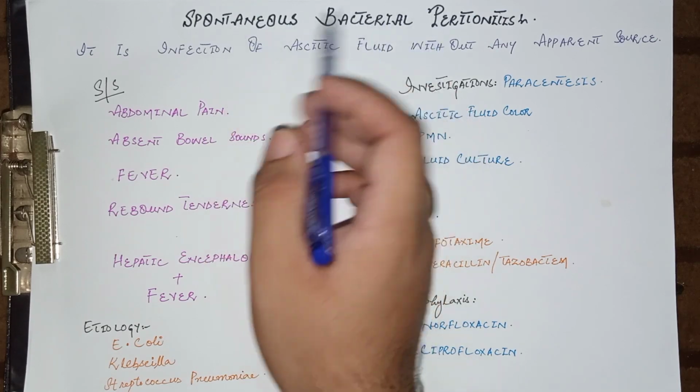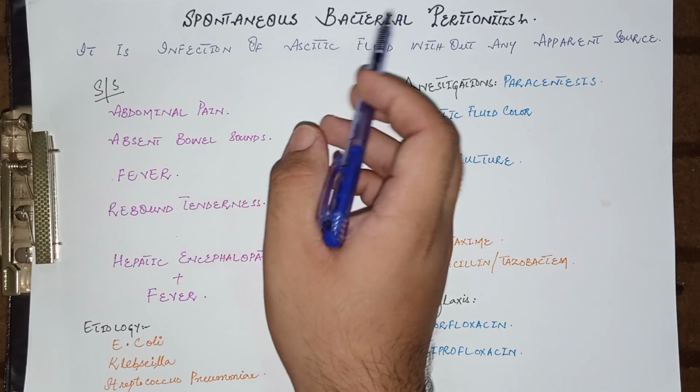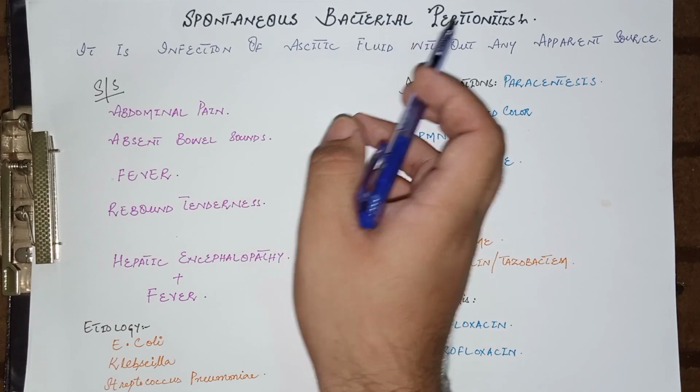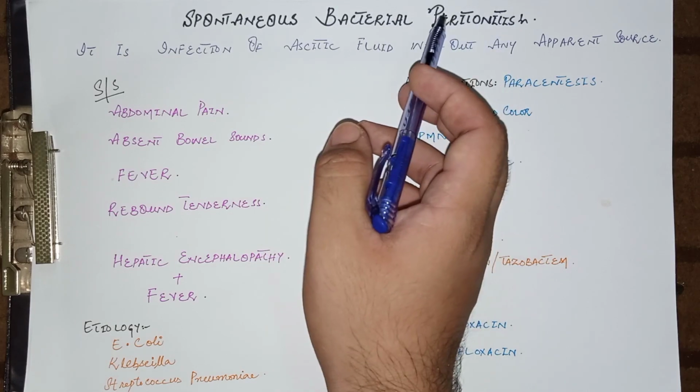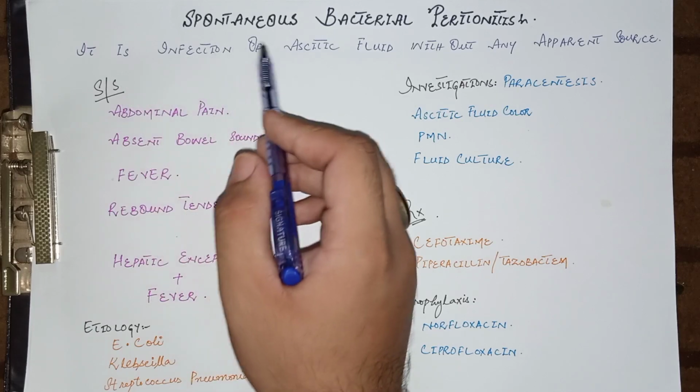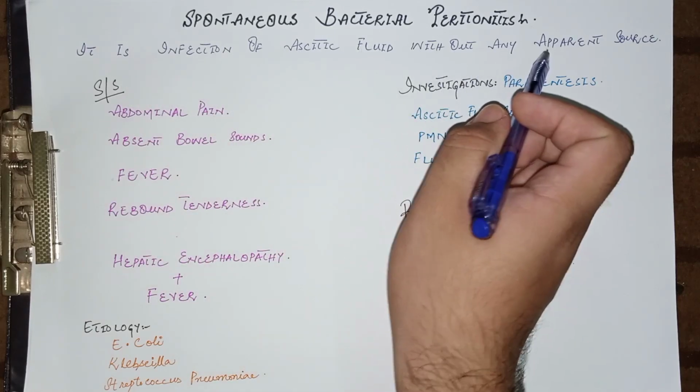Today we are going to talk about another complication of cirrhosis, that is spontaneous bacterial peritonitis. As the name indicates, spontaneous, that is sudden, and bacterial peritonitis, infection of bacteria which causes the inflammation of the peritoneum. So it is an infection of ascitic fluid without any apparent source.